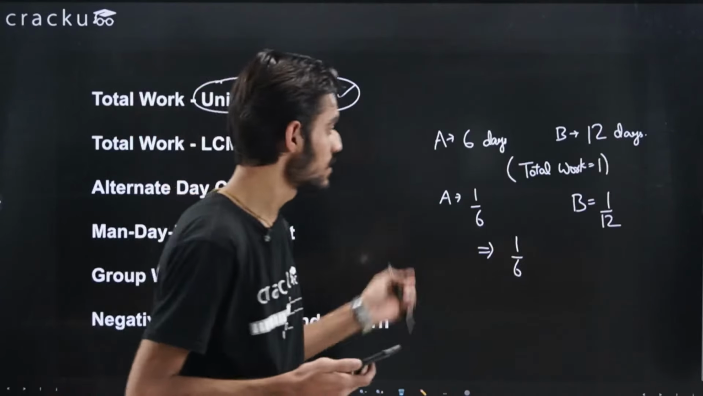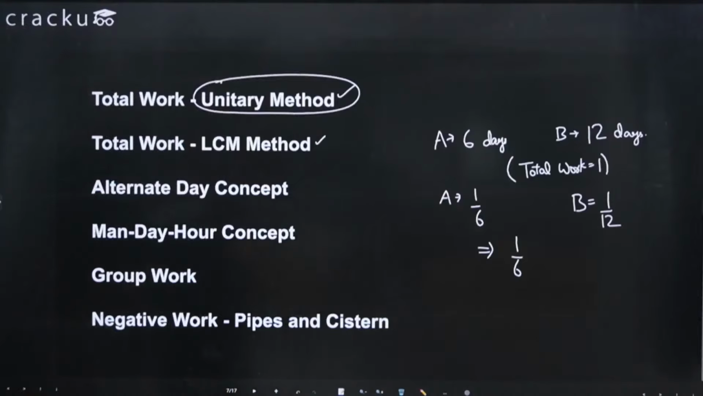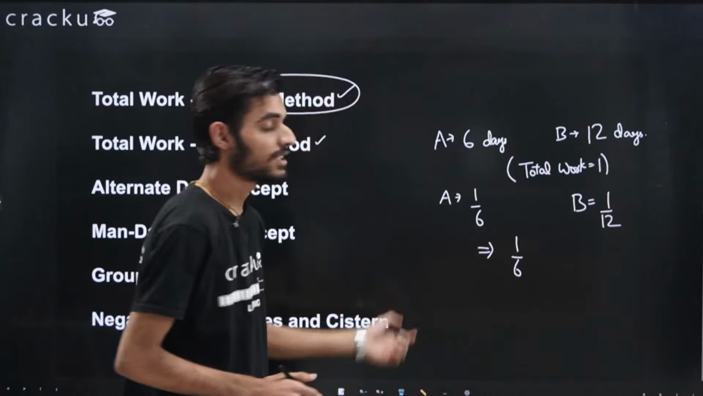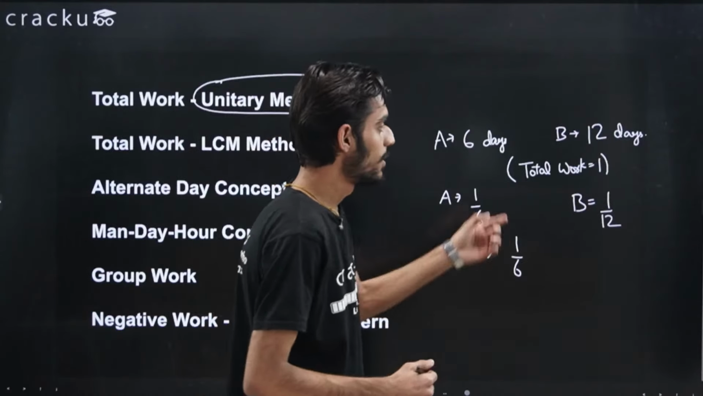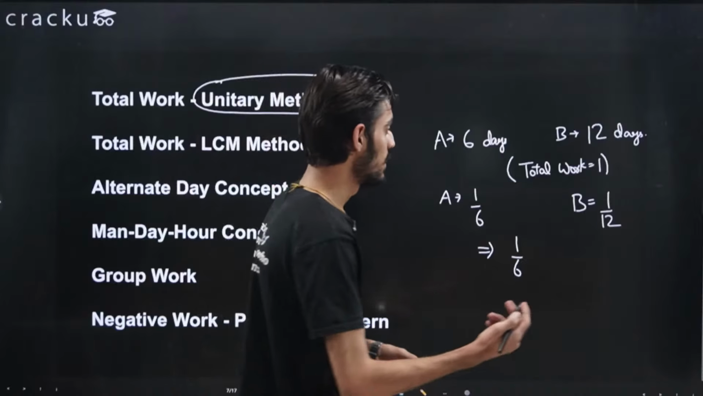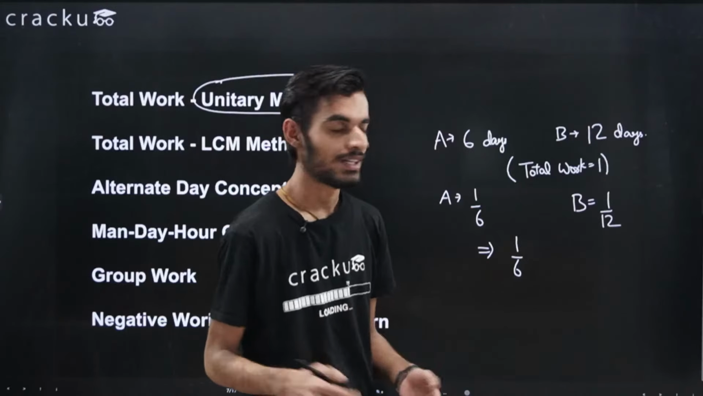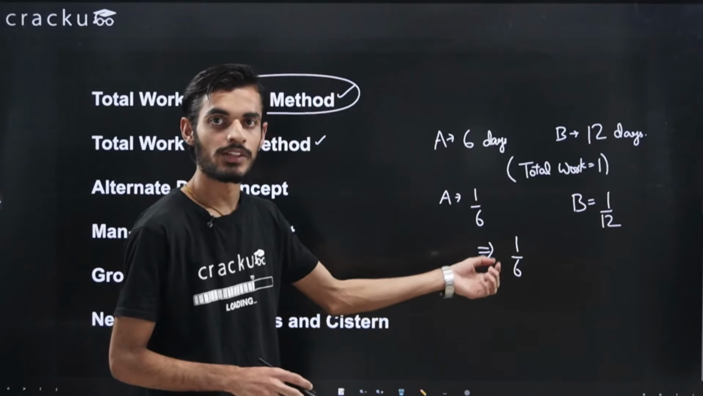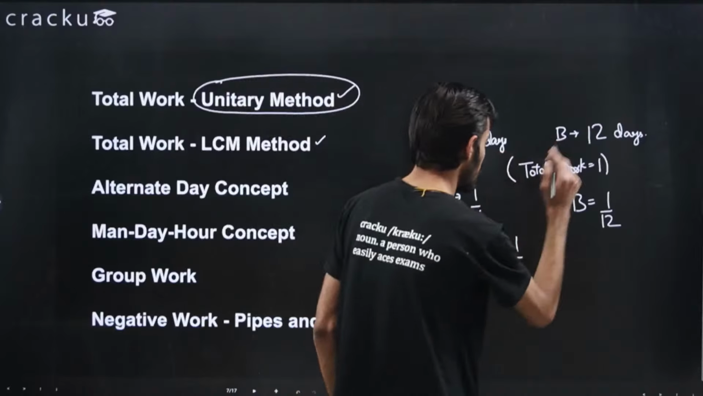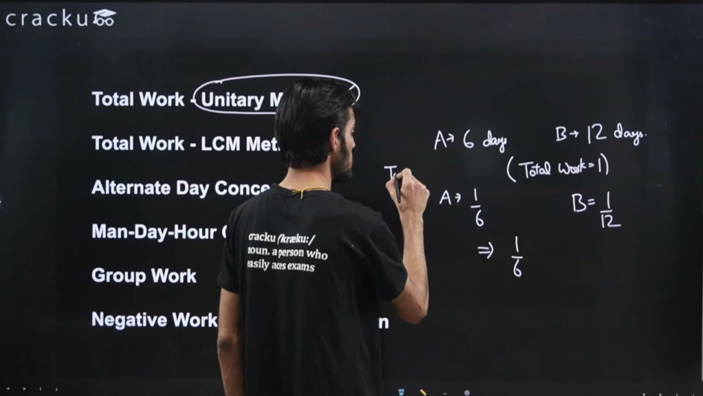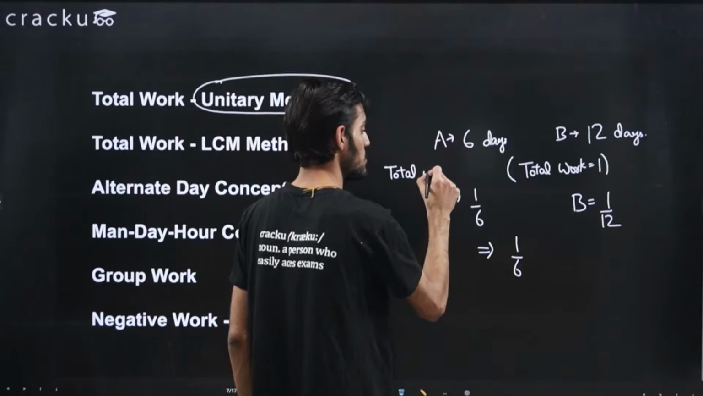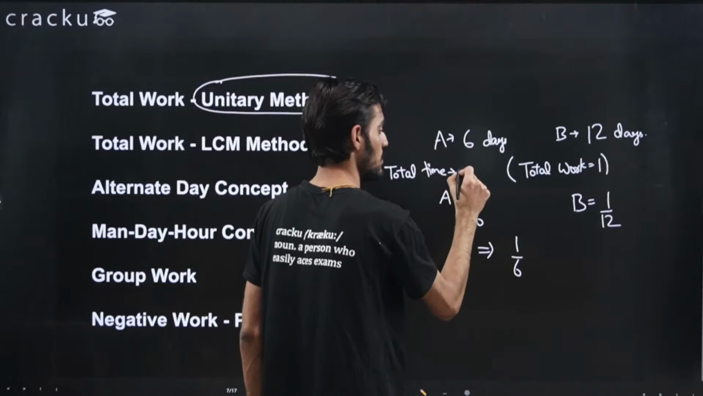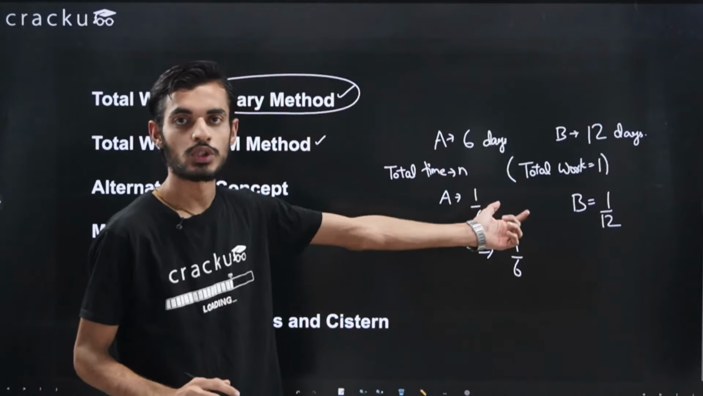Yeah, so I was discussing about the unitary method. So let's say A takes 6 days to complete a certain work, B takes 12 days to complete a certain work, and in this unitary method we take the total work as 1. So the work that A will do every day will be 1 by 6, and the work that B will do every day will be 1 by 12. Okay, so let's say the total time that they'll take to complete the job is n days. Let's say in n days they are able to complete the job together.